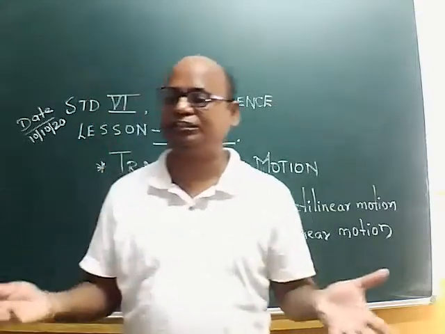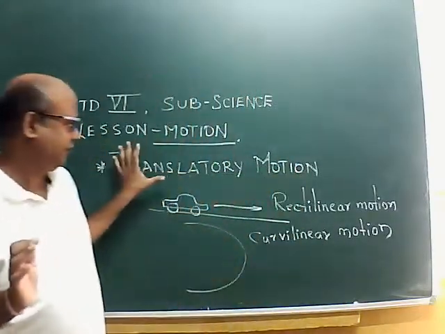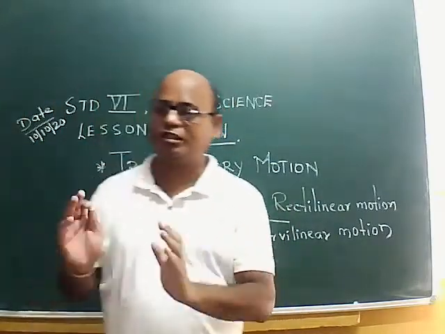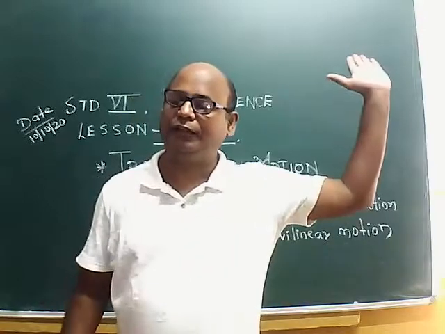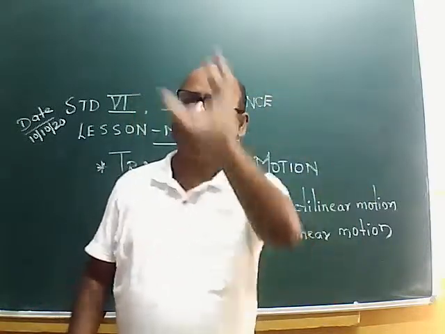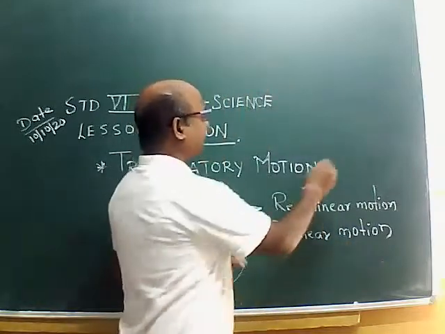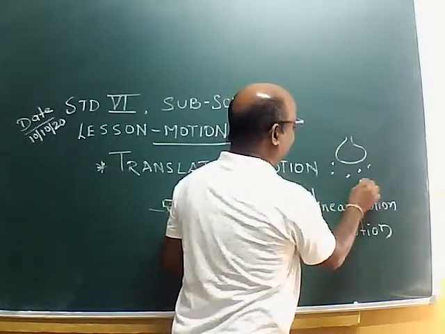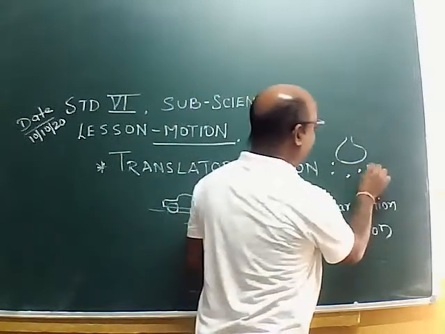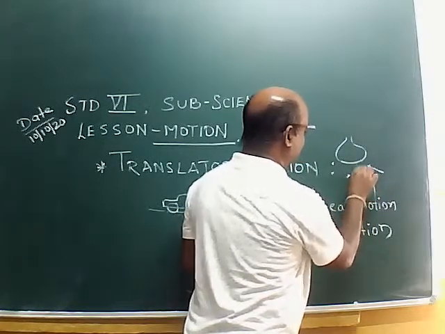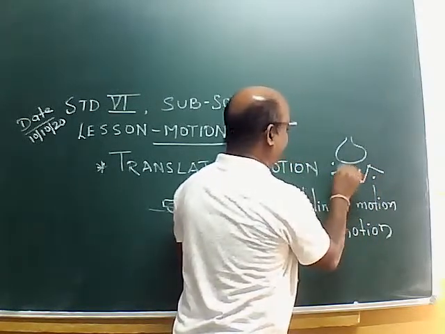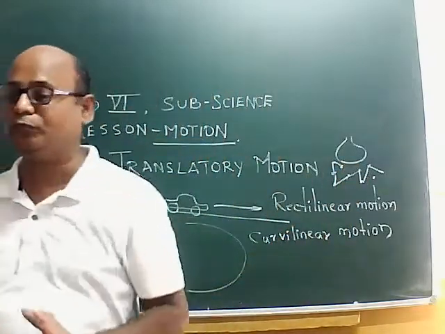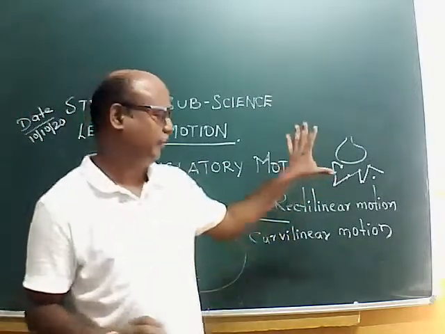Now, the next is another translatory motion where the whole body is moving from one place to another: random motion. Yesterday night I gave you an example. Just see any bulb at night time. You will find many insects moving randomly. We don't know at what point they will go, at what time. Any time they can move to any point. Such kind of movement is called random motion. So this is a very good example.